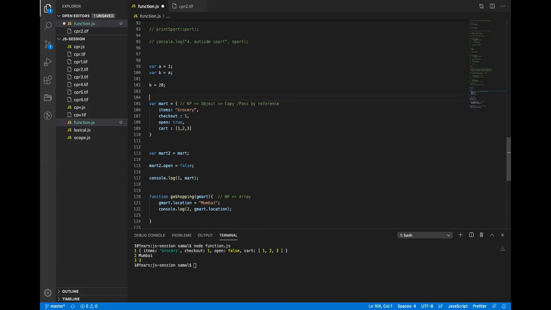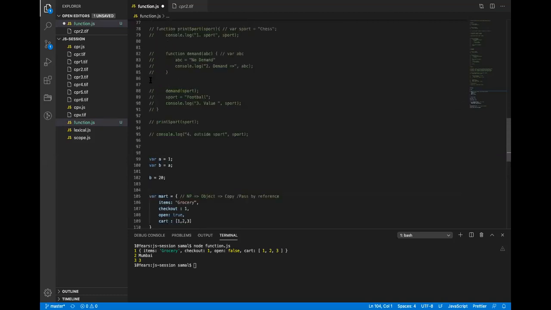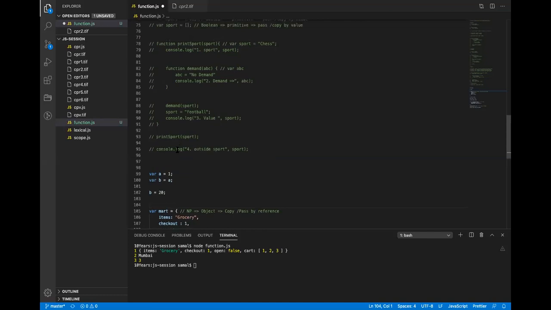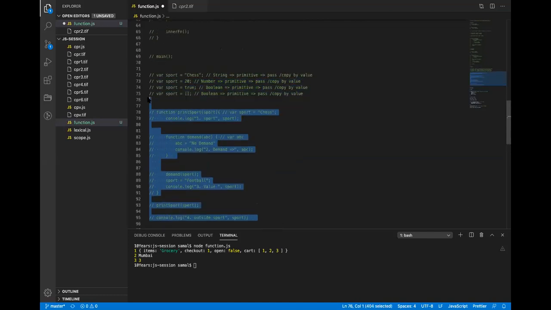Same happens with the function. Whenever you pass a parameter to a function which is a primitive, even if you change the value inside the function, it will not change the value outside of the function. I hope this is clear. This is what we did here.